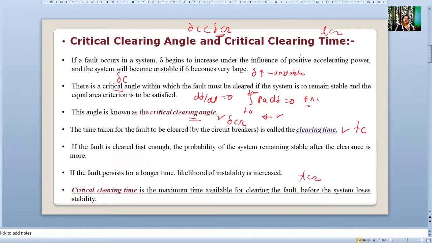So this is the critical clearing angle, it is the maximum angle. Critical clearing time is the maximum time. Below that, the system must clear the fault. If the fault gets cleared, the system will become stable. If the fault is not cleared, the system will become unstable. So we'll see this concept.